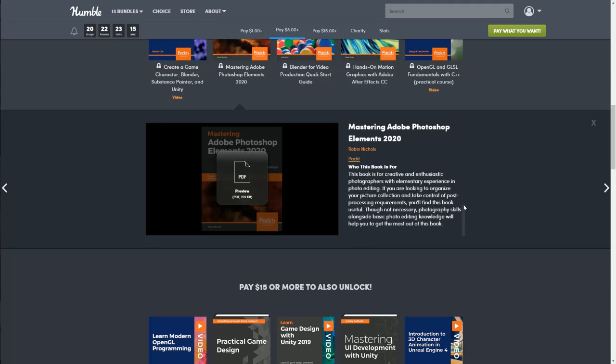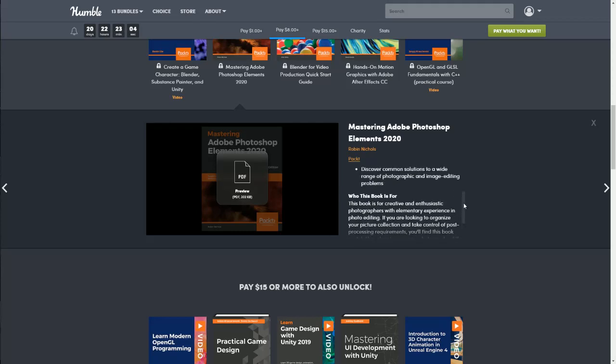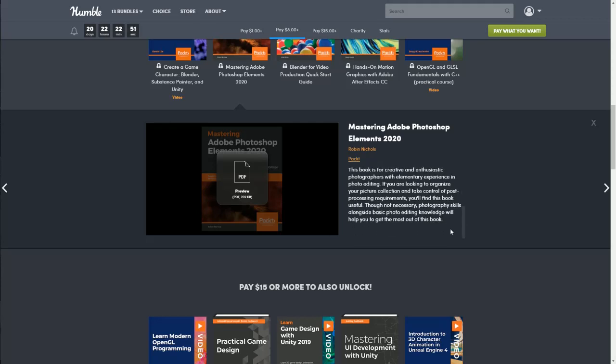Who this book is for: creative and enthusiastic photographers with elementary experience in photo editing. If you are looking to organize your picture collection and take control of post-processing requirements, you'll find this book useful. Though not necessary, photography skills alongside basic photo editing knowledge will help you to get the most out of this book.